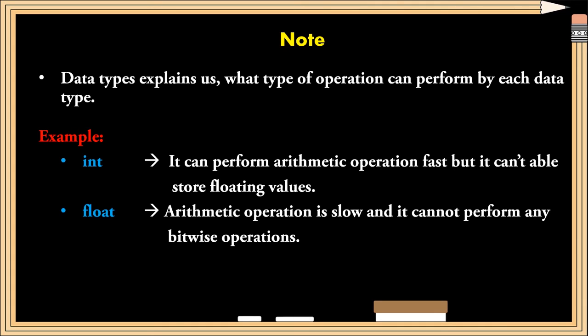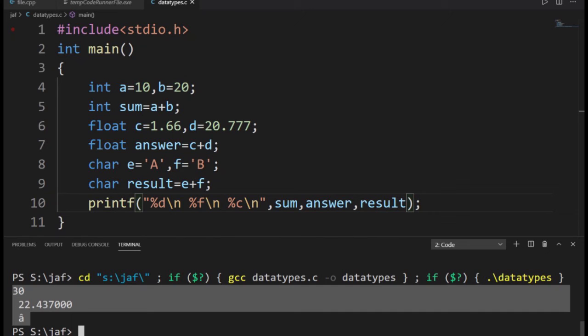Similarly, the arithmetic operation that you perform on each data type will result in a different result, as you can see when you compare with the char data type. The char data type is based on the ASCII table. So whatever arithmetic or other operation you perform, the result you get as output will be based on that.